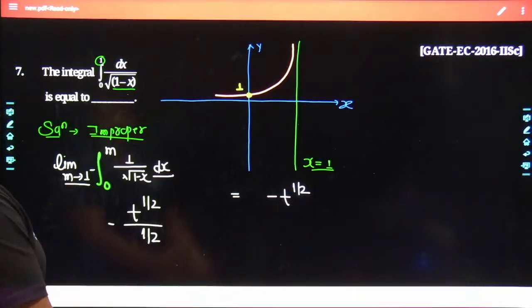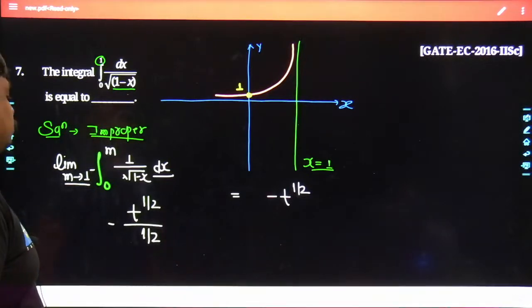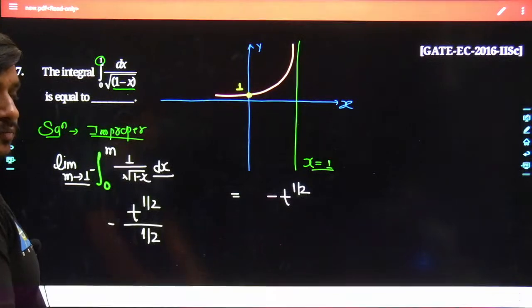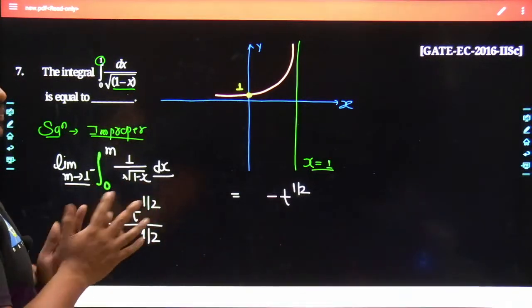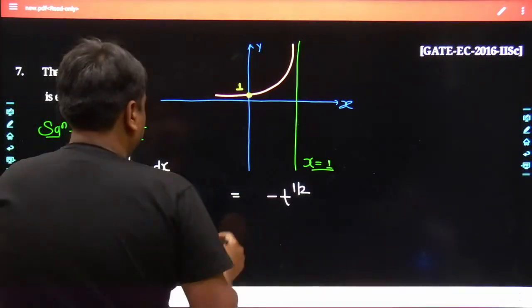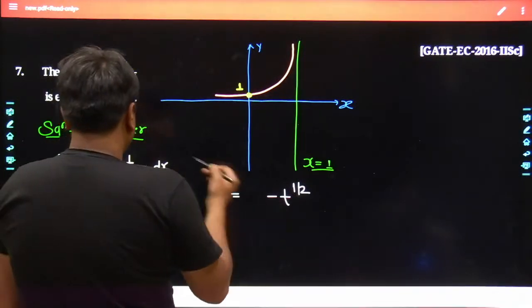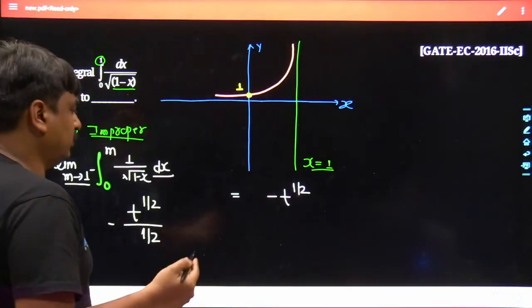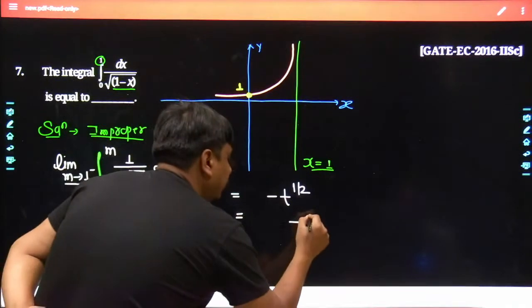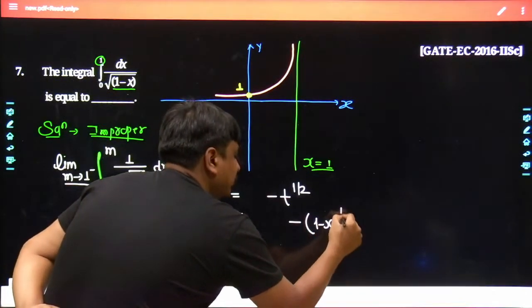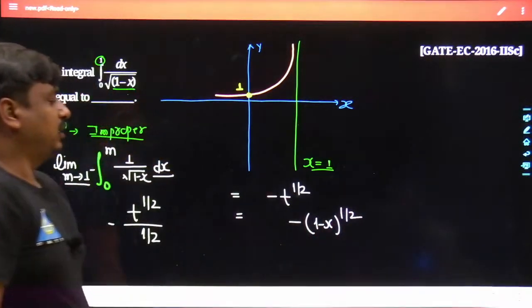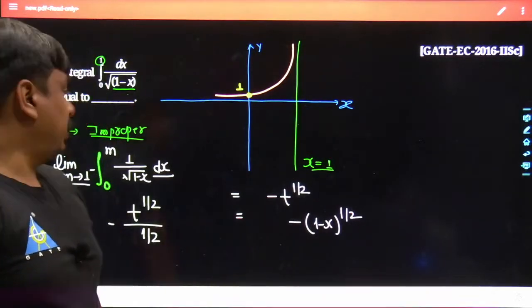Tell me what would be the answer for this given problem. Anyways, let me move forward. See what would happen over here. The t has to be fed back as 1 minus x. Okay, let me do that also. So here it becomes 1 minus x raised to 1 upon 2.